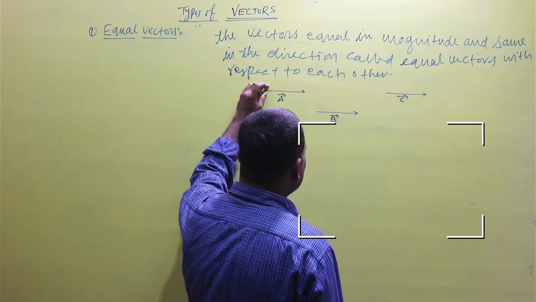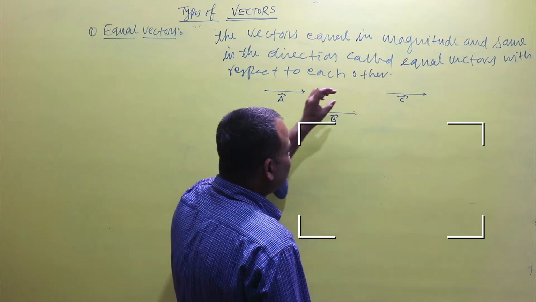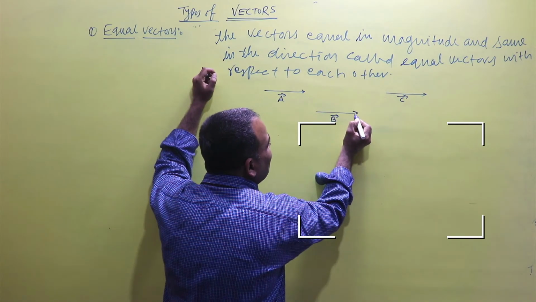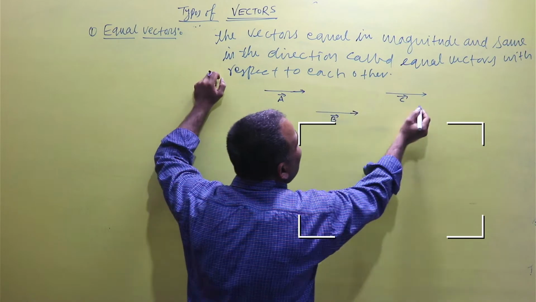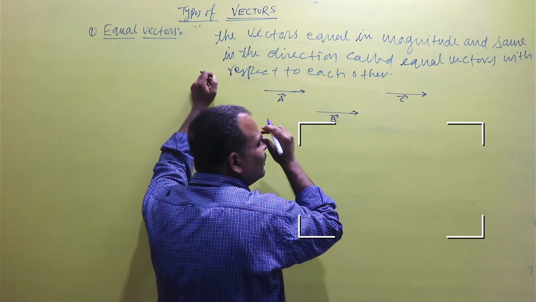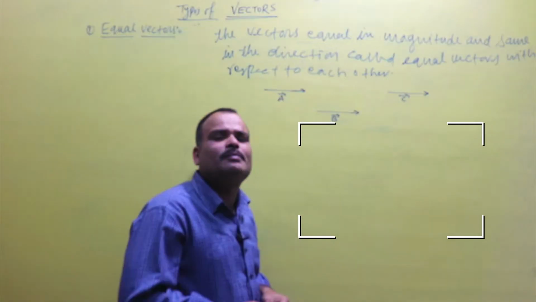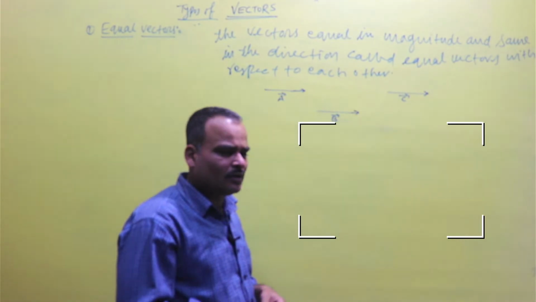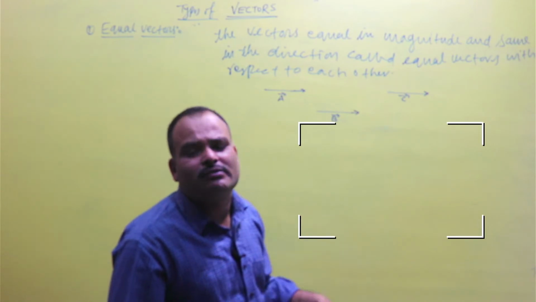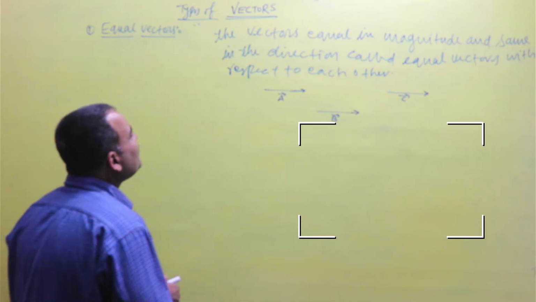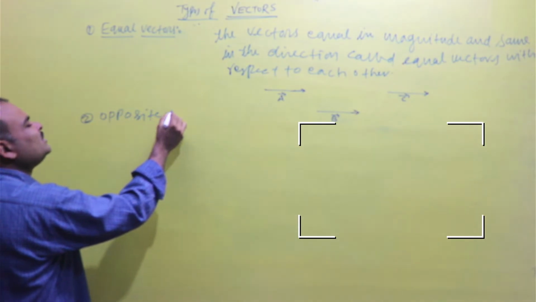Since the length of the arrow of the three vectors is equal, it means the magnitude of the three vectors is equal to each other, and the head of the three vectors is situated in the same direction. It means the vectors possess the same direction. So a vector possesses direction and magnitude, and if a lot of vectors are equal in magnitude and the same in direction, then they are called equal vectors with respect to each other. And now the second type, opposite vectors.